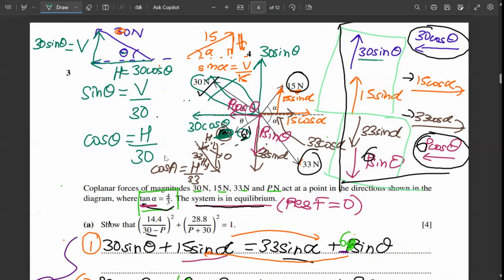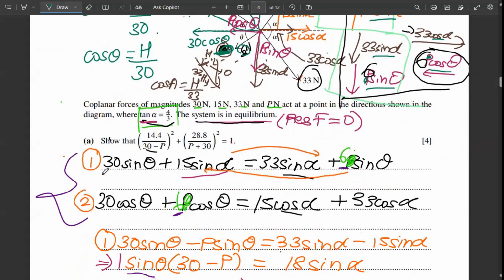Can you see that apart from p equals 6, nothing has changed in this diagram? 30 sine theta, 30 cos theta, 15 sine alpha, 15 cos alpha, 33 sine alpha, 33 cos alpha remain the same. Instead of p sine theta and p cos theta, we'll cut out the p and write 6. The equations remain the same, but the only difference is that the p will be replaced with a 6 on both sides.